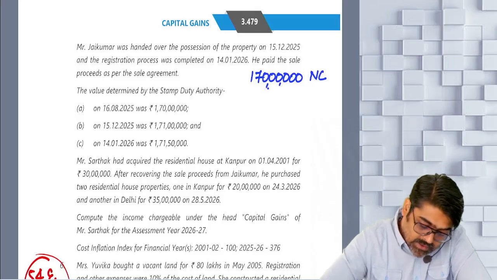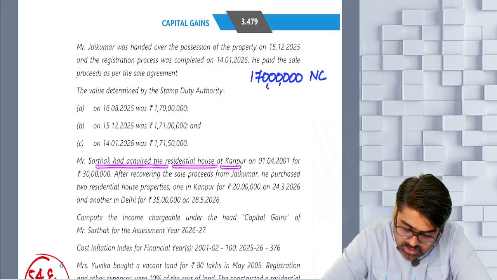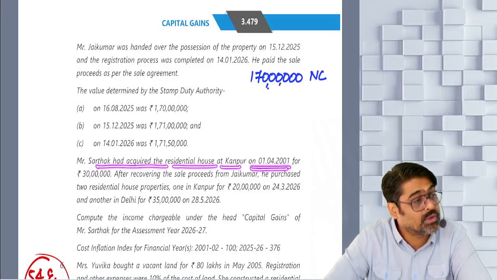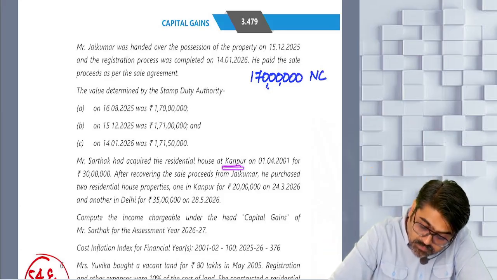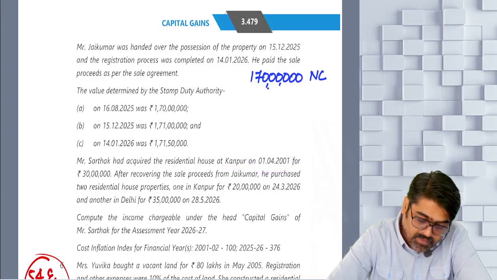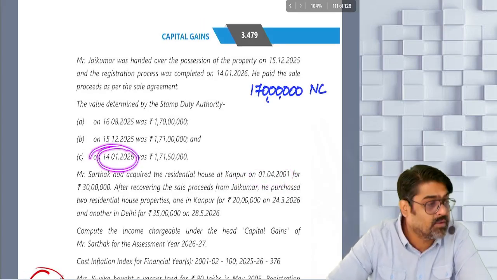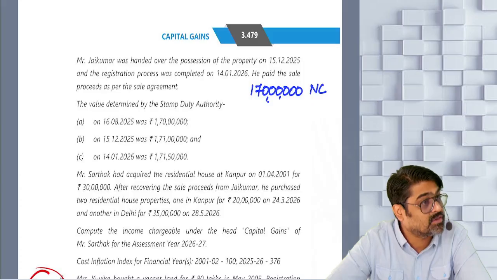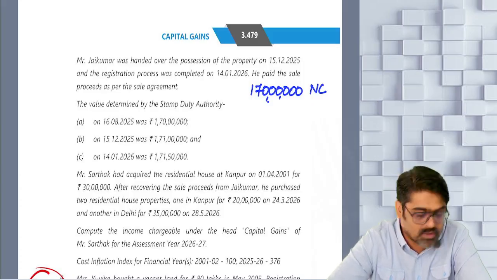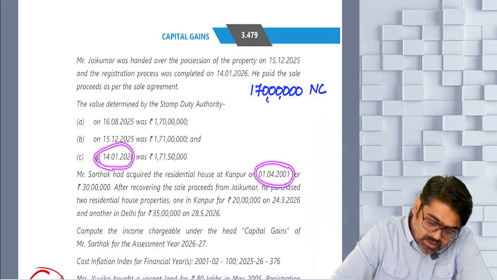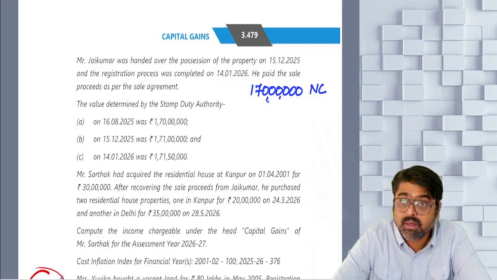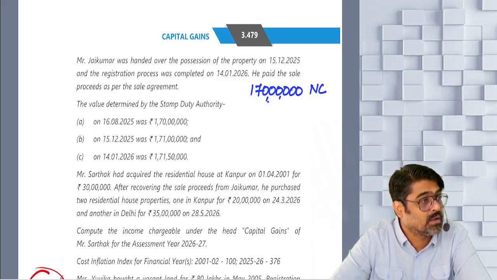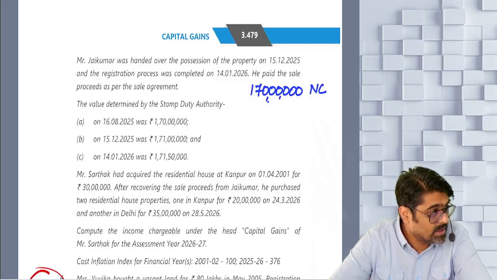See, they are saying that Sarthak had acquired the residential house at Kanpur on 1st of April 2001. So he acquired the Kanpur house on 1st April 2001 and he has transferred on 14th January 2026. Date of registration is considered as date of transfer. Yes or no? So from the date of acquisition till the date of transfer, the holding period is more than 24 months. Yes or no? Hence the Kanpur property is a long-term asset, and long-term gain we are calculating.